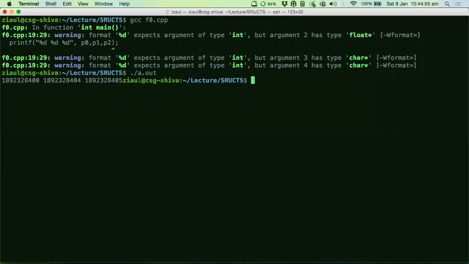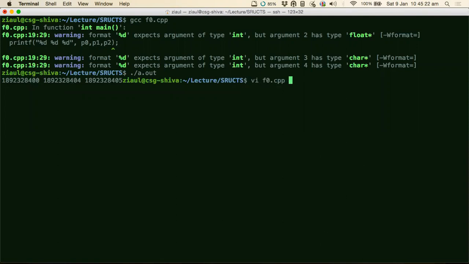Do you guys see this? These addresses start at 0, and then the second starts at 4. That means the first member variable was of size 4. Then the third variable, which is a character, starts at 5, just 1 greater than the previous address. So they are placed contiguously. There is no padding between the variables. The padding happens at the end.